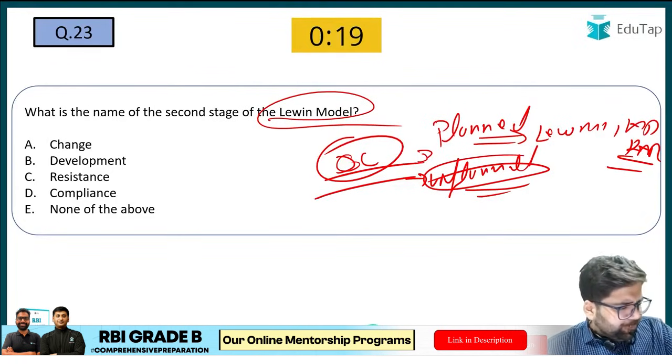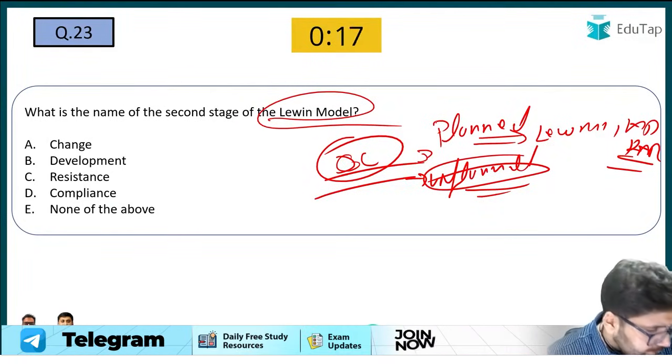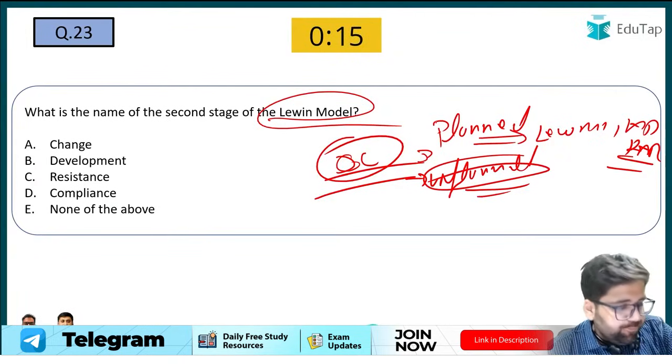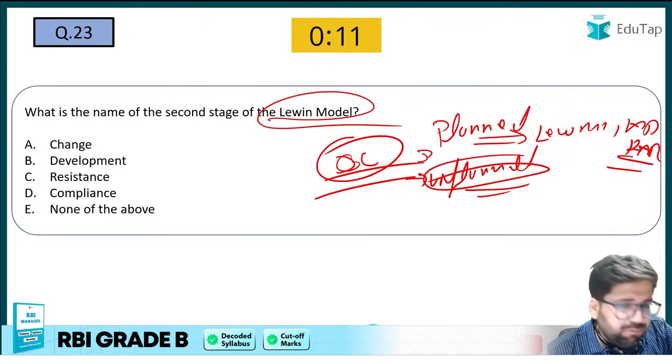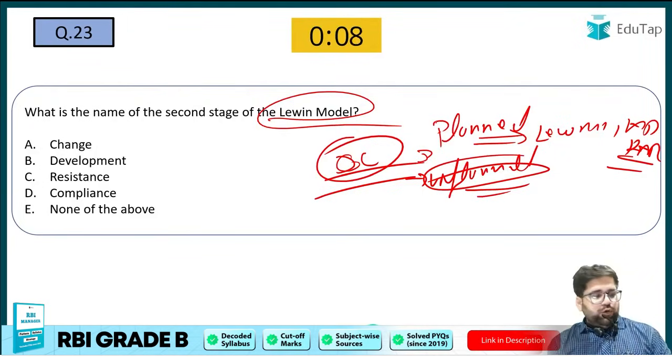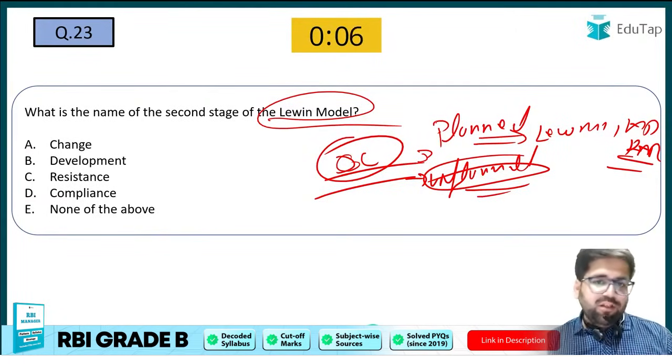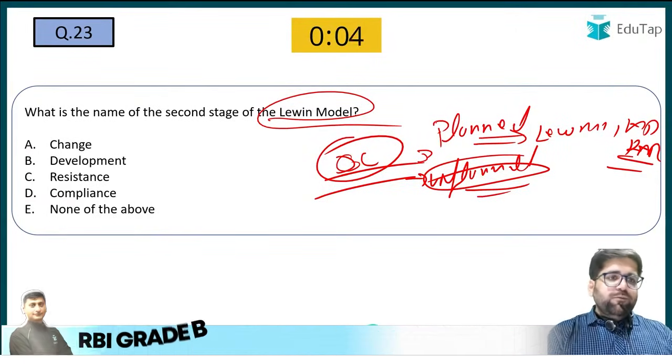So let me see the chat box now. 21B. I think we are at 23 right now. Prashant is saying something with BBB. I don't know what Prashant is saying. But let's come to question number 23.